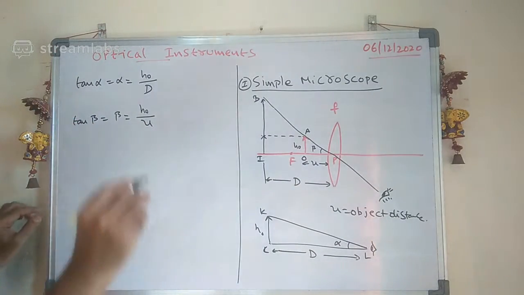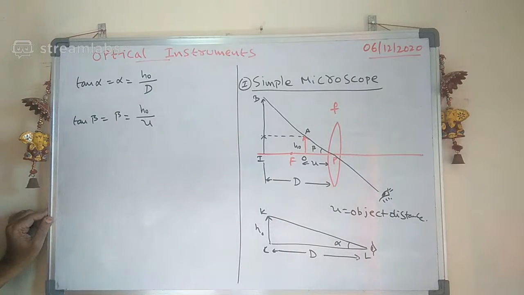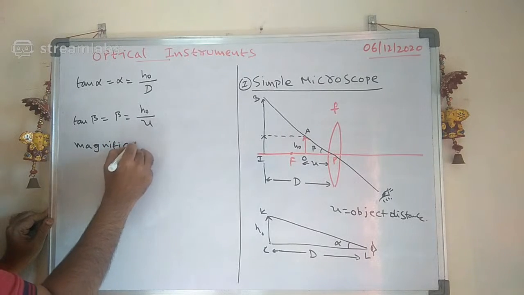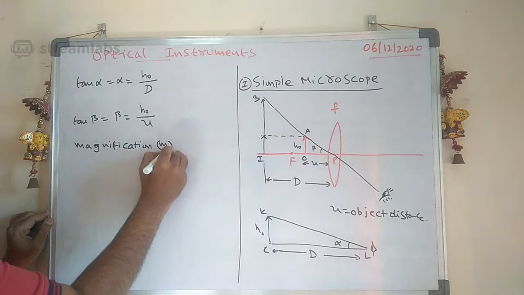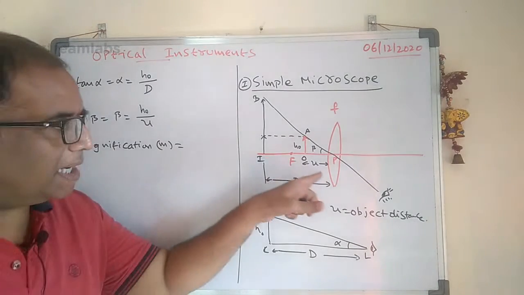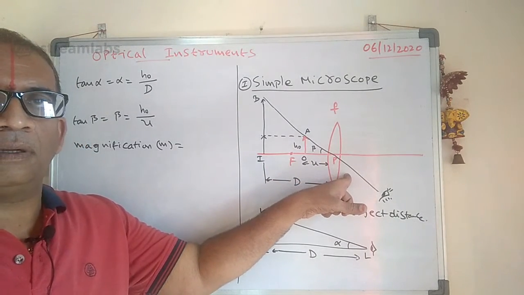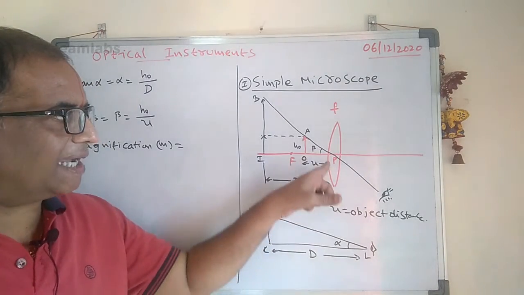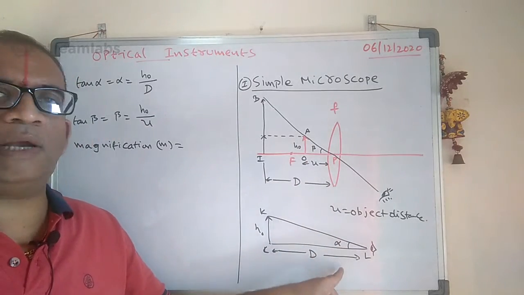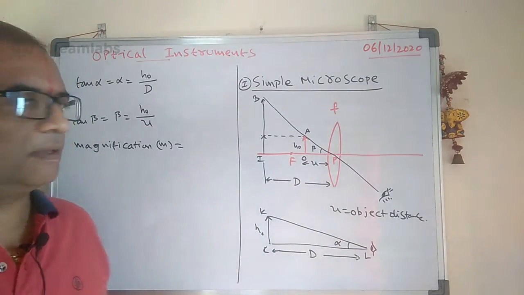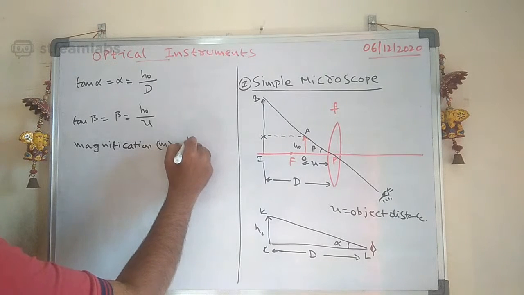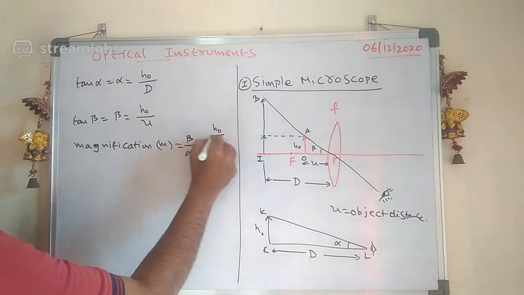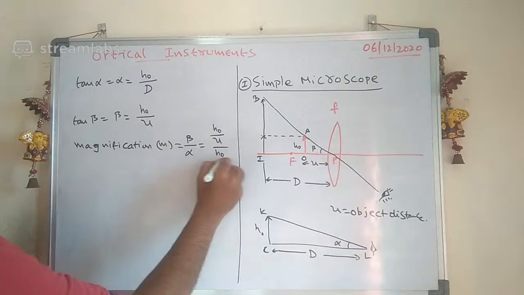Now see carefully how you will define the magnification. The magnification of a simple microscope, M, is equal to the angle made by the image by the angle made by the object with the eye, seen directly. So it is nothing but beta by alpha. What is beta here? Beta is nothing but H naught by U, divided by H naught by D.